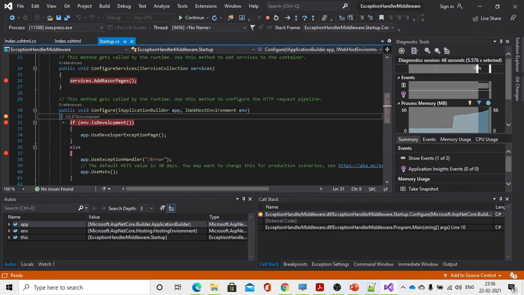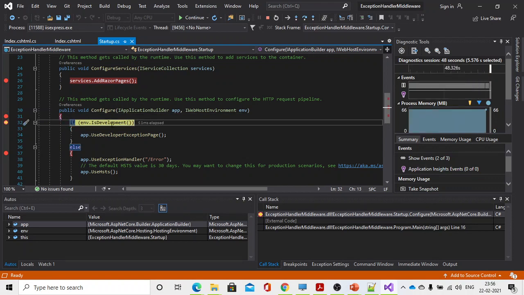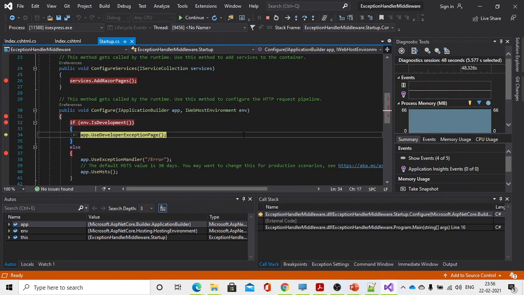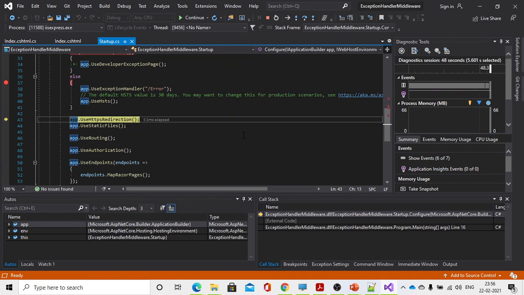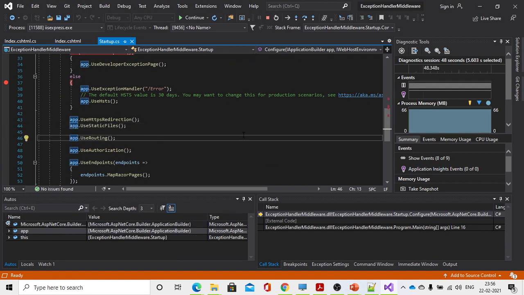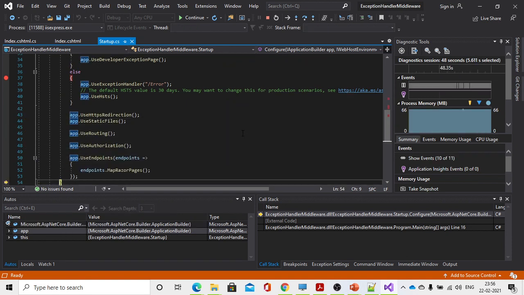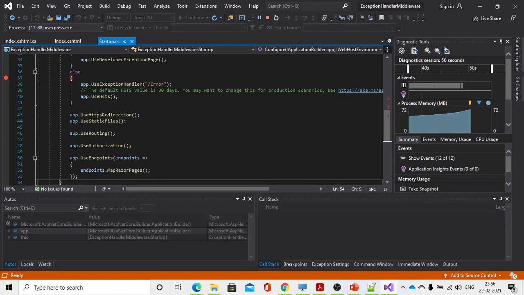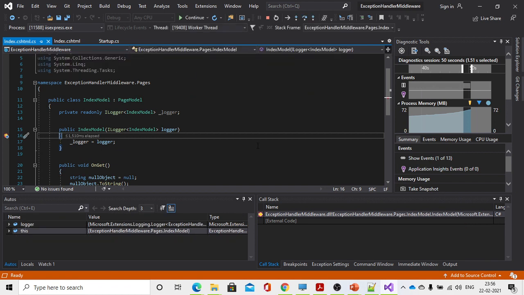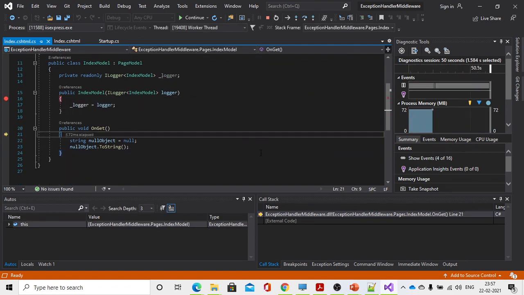See here, if the environment is development: UseDeveloperExceptionPage, static files, routing, authorization, endpoints. Now Index.cshtml is the page, so it will come to this page. F5. Now the IndexModel and the Get method.